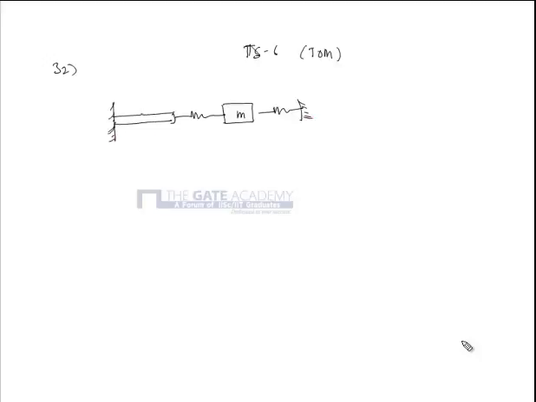So you have an elastic bar of length 2 meters, and the stiffnesses K1 and K2 are given. The area of cross section of the bar is 2 into 10 power minus 5 meter square. The modulus is 100 into 10 power 9 Newton per meter square. K1 is 3 into 10 power 6 Newton per meter. K2 is 1 into 10 power 6 Newton per meter.